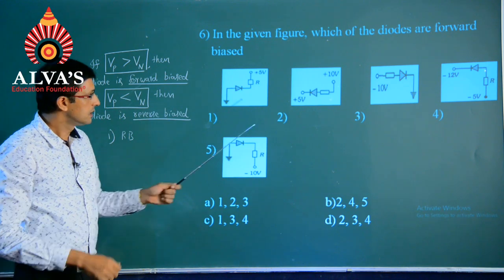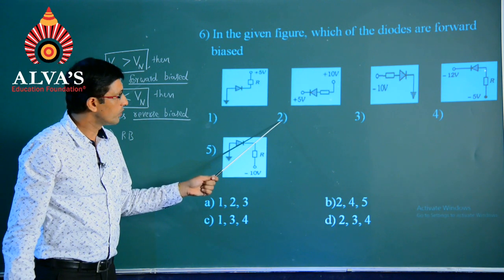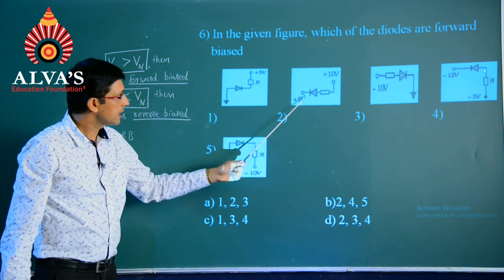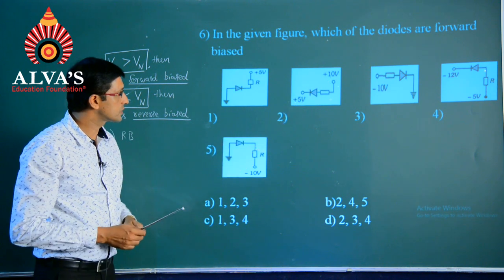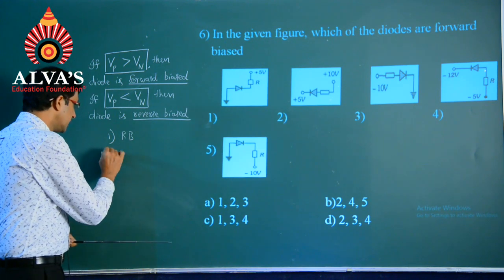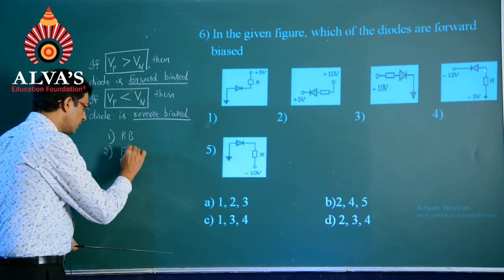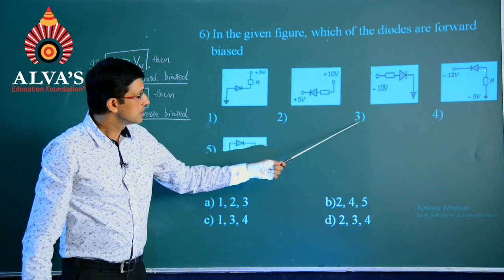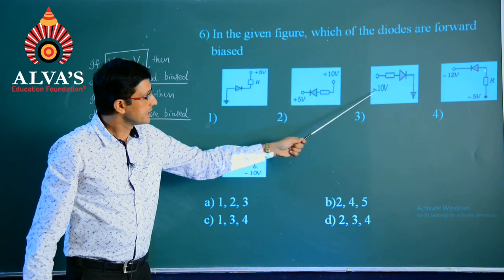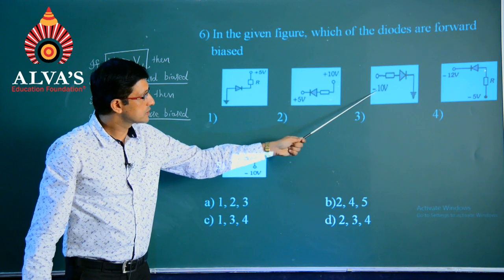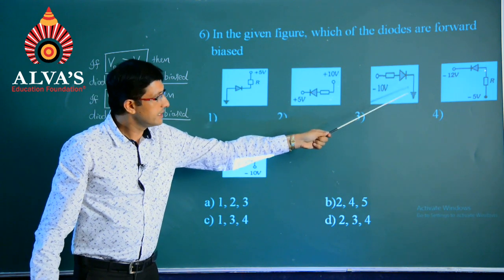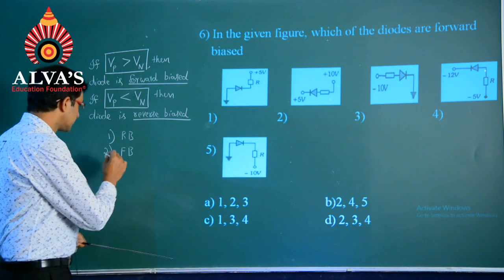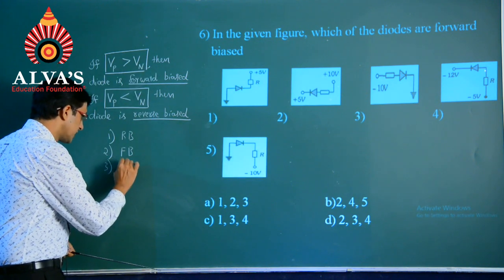Coming across the second figure now, the P side is at 10 volts and N side is at 5 volts. Hence, the second figure will be forward biased. In the third figure, P side is at minus 10 volts and N side is grounded. So, hence the third one will be reverse biased.